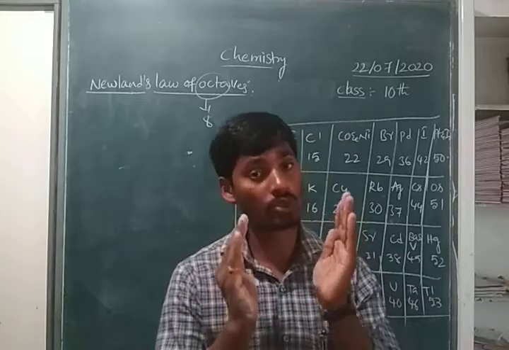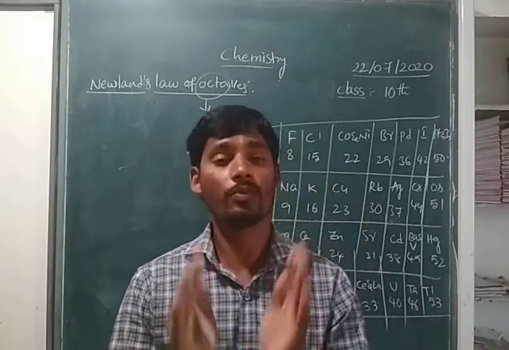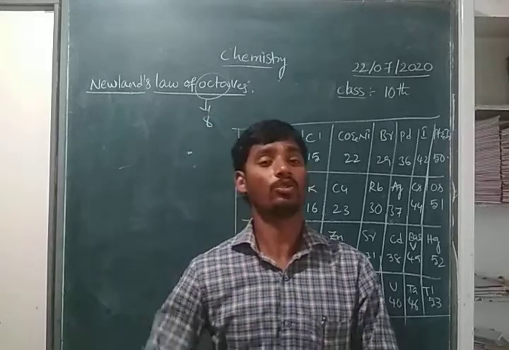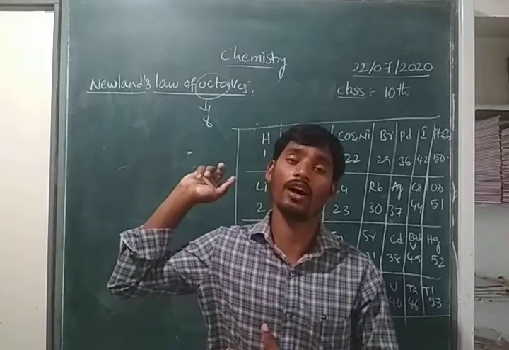Based on those 8 elements, he proposed Newlands' law of octaves.